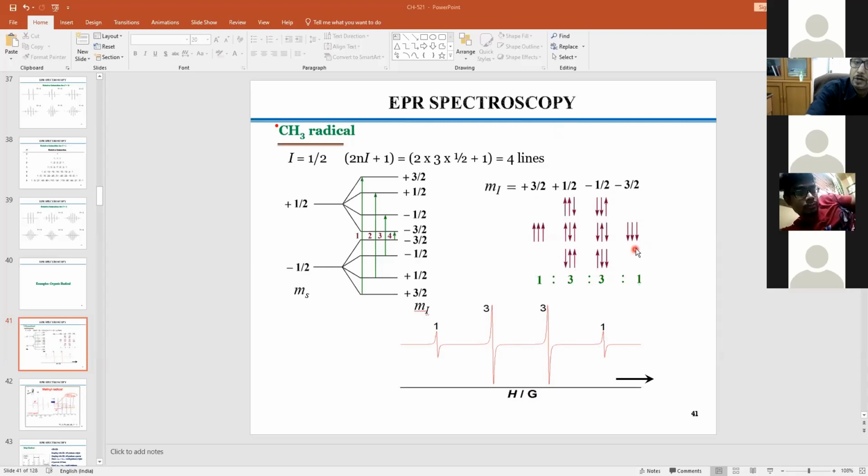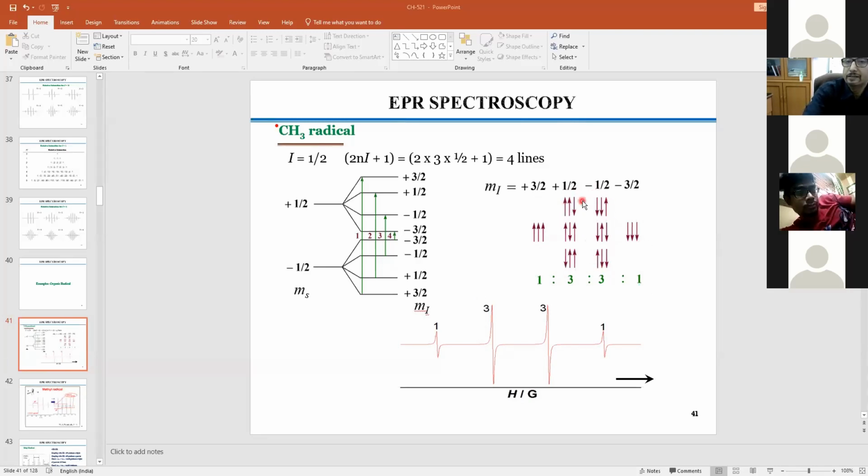Permutation, combination, or whatever you do, you will get 1 and 1. But for 1/2, you can get it in 3 ways. You can see one resultant would be up or down, here and here, right? So 3 ways you can get I = 1/2, and similarly over here, 3 ways.